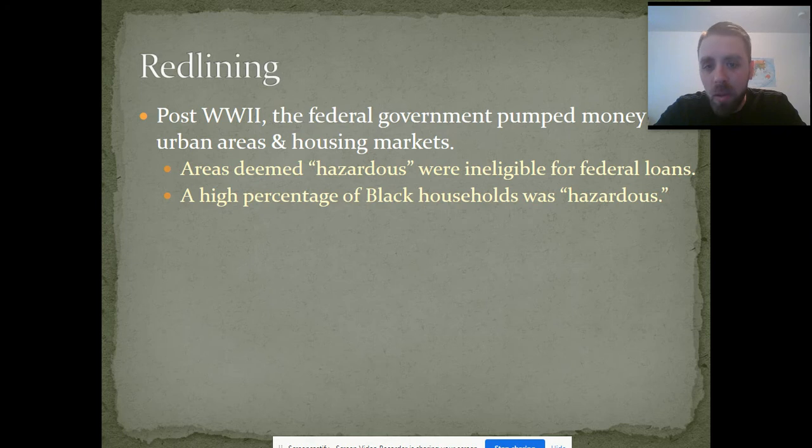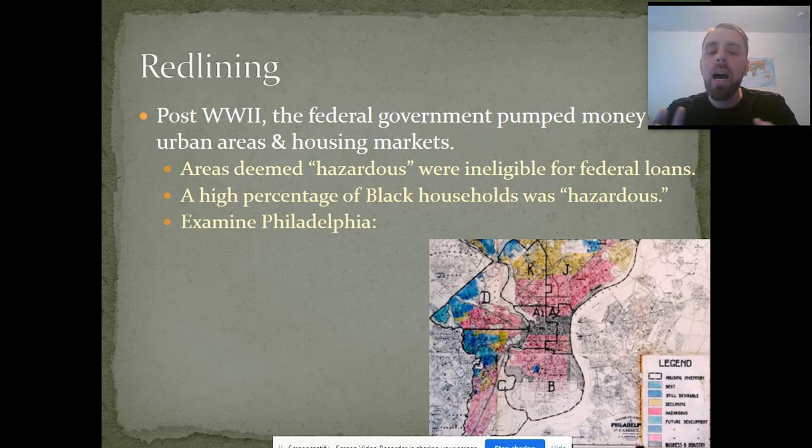So if there were a high percentage of Black households and families within a neighborhood, that was declared to be a hazardous neighborhood. And what real estate agents had to do then was draw with a red pencil, essentially a marker, around that neighborhood and redline it. That's what the term literally means. They drew red lines around the integrated neighborhood.